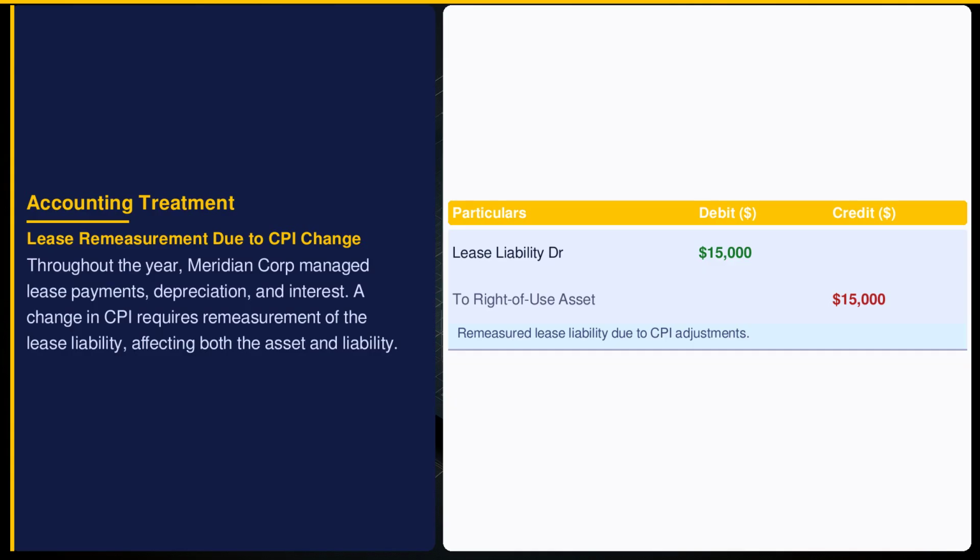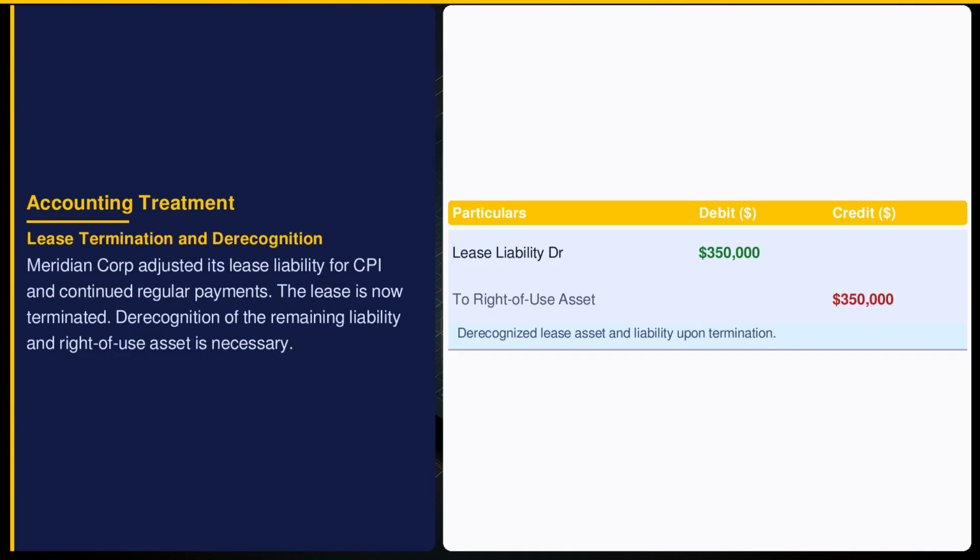This impacts both the balance sheet and future expense recognition, ensuring the lease cost remains relevant and precise. Upon lease termination, Meridian Corporation de-recognizes the remaining right-of-use asset and liability. Indian Accounting Standard 116 requires this to reflect the cessation of economic benefits and obligations. This entry clears these items from the balance sheet, finalizing the financial impact of the lease agreement.